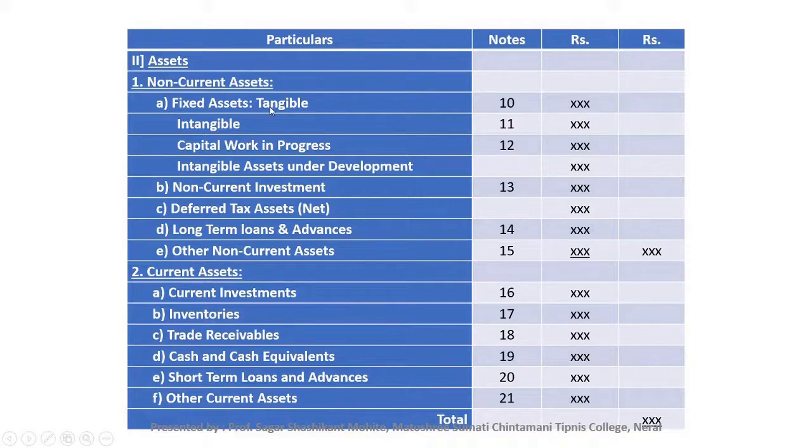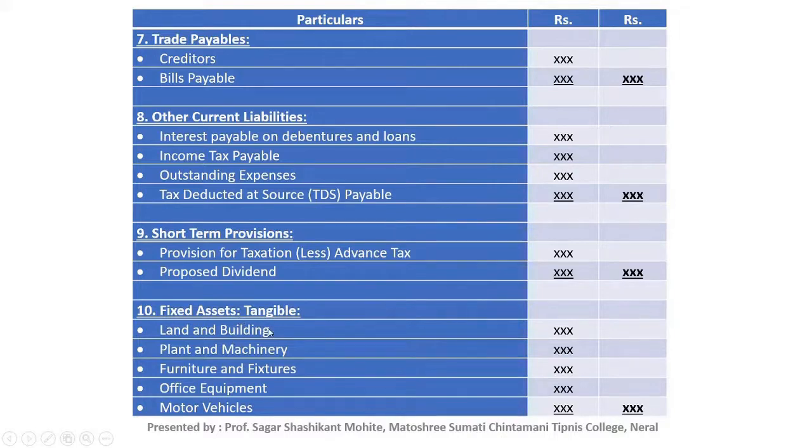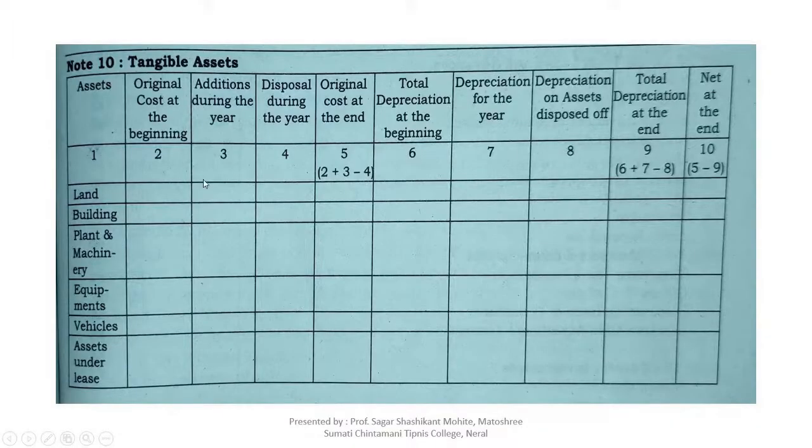Okay, in the tangible fixed asset we will mention note number 10. All the tangible fixed assets are mentioned there, that is land, building, plant and machinery, equipments, vehicles, all the tangible assets. If there is no additional information related to tangible fixed asset, we can mention the note like this in a simple way, but the actual note of the tangible fixed asset is like this.